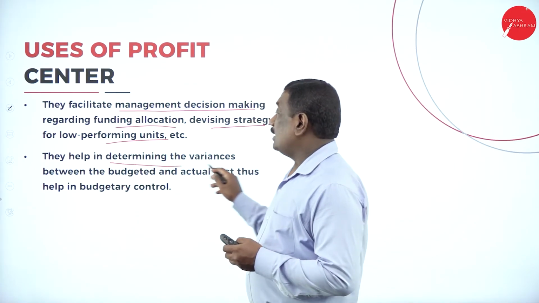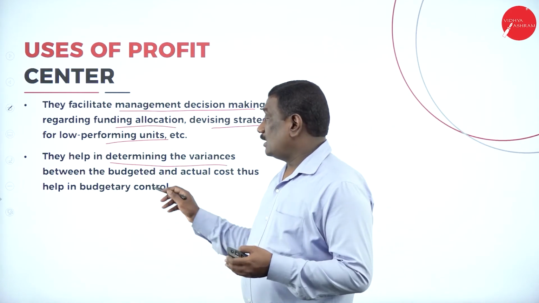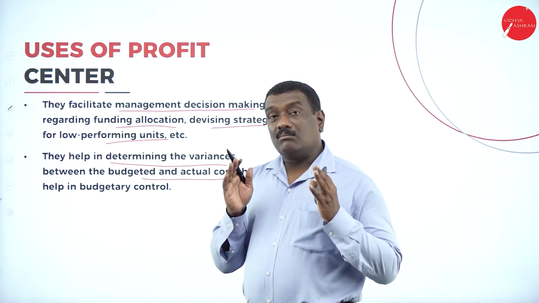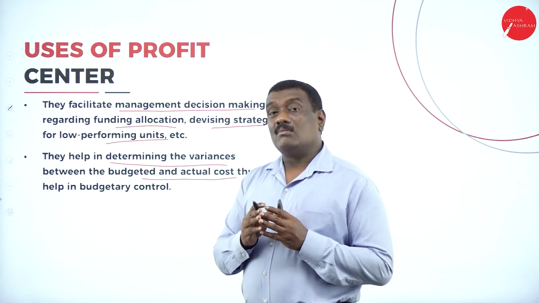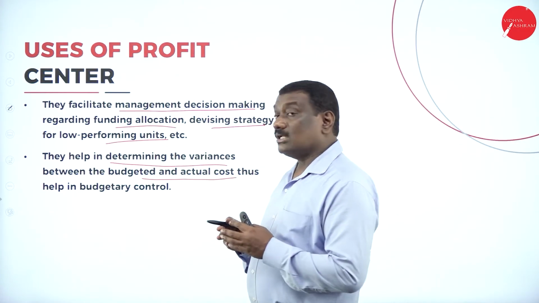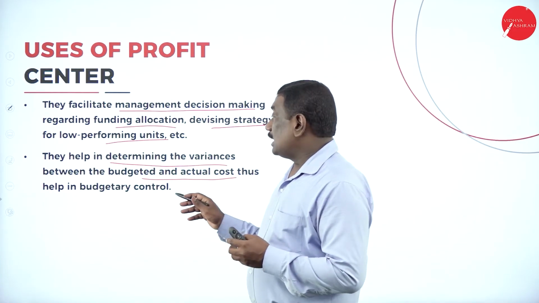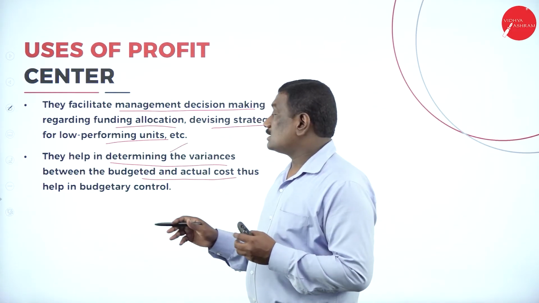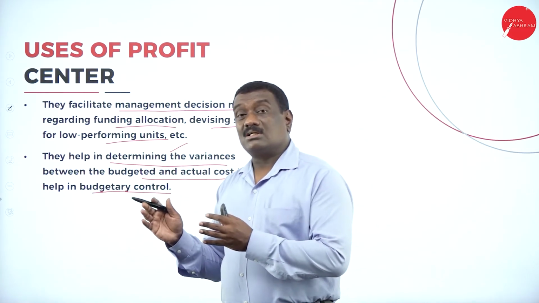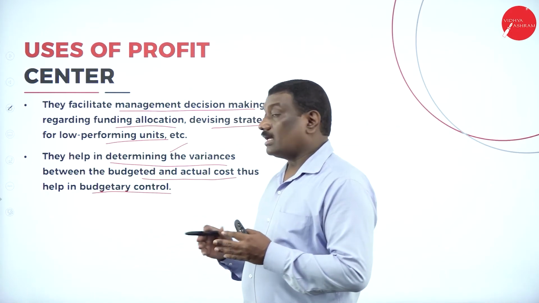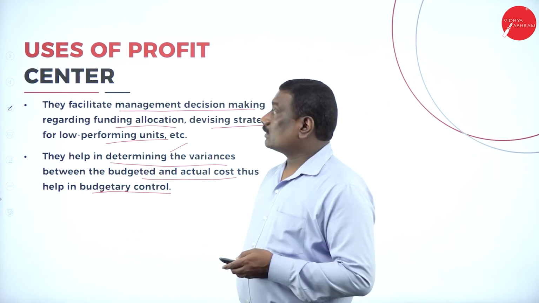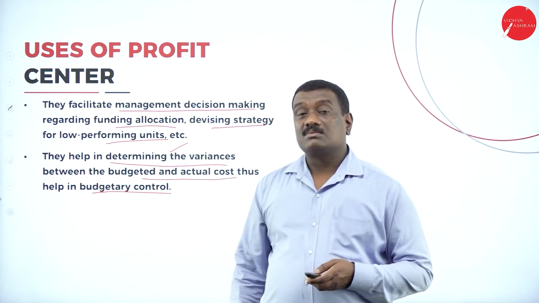Then they help in finding out the variances, that is the differences between the budget and actual cost. So what you have budgeted for that particular department, how much budget you have made for it, and what cost is actually incurred. You can easily find this out through profit centers, which helps in budgetary control. So taking the budget and the actual cost involved, you can easily control the budgeting part. Students, these are the important aspects related to this particular unit.